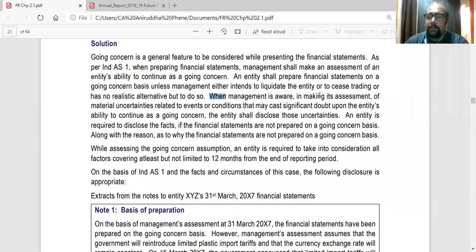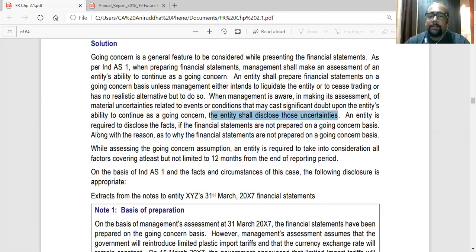When management is aware, in making its assessment, of material uncertainties like these ones related to events or conditions that may cast significant doubt upon the entity's ability to continue as a going concern, the entity shall disclose those uncertainties. So if there are some uncertainties surrounding the company like these ones, then the management has to disclose what is their take on those. Is the company going to survive that or not?